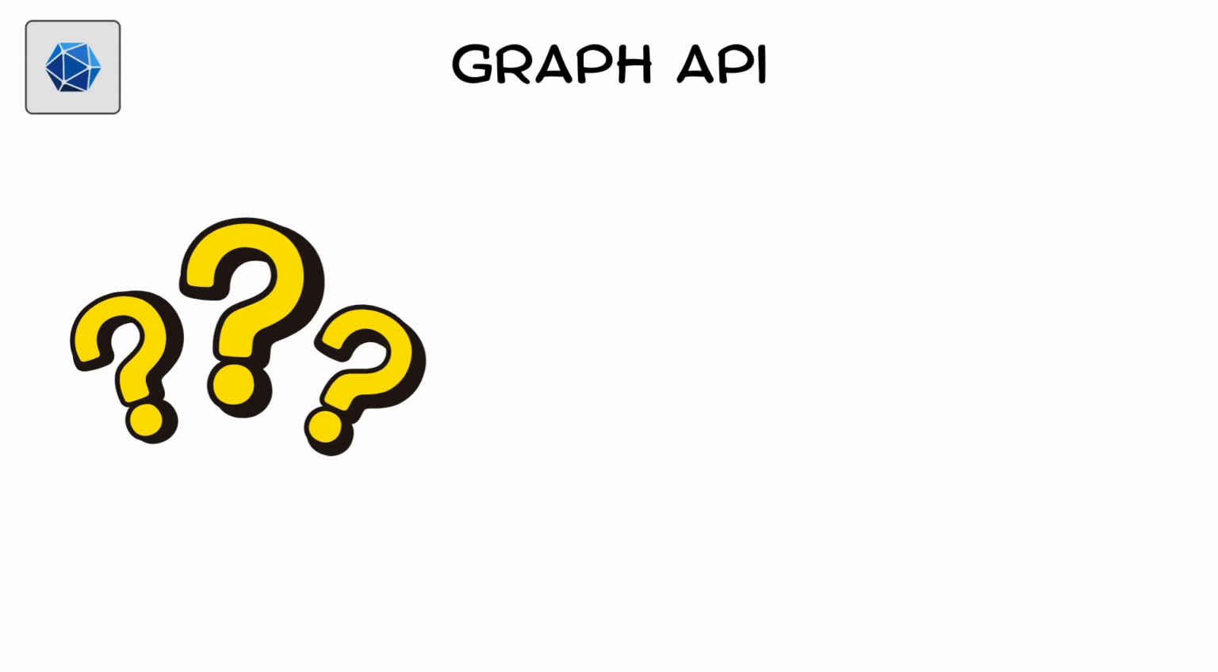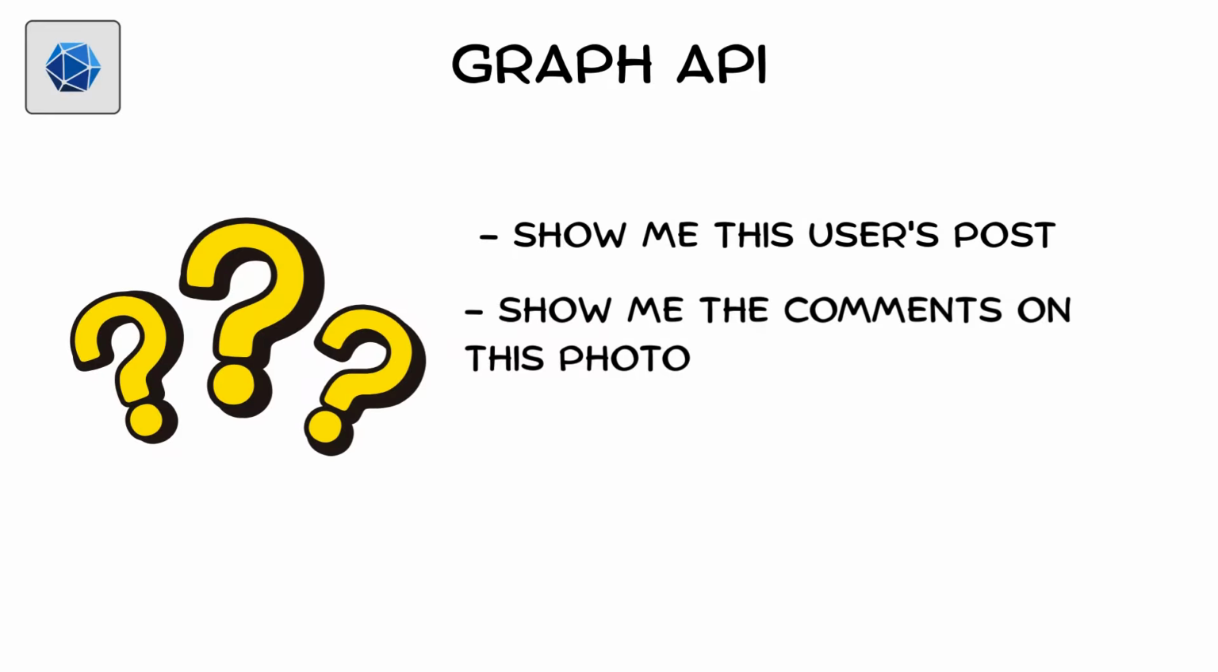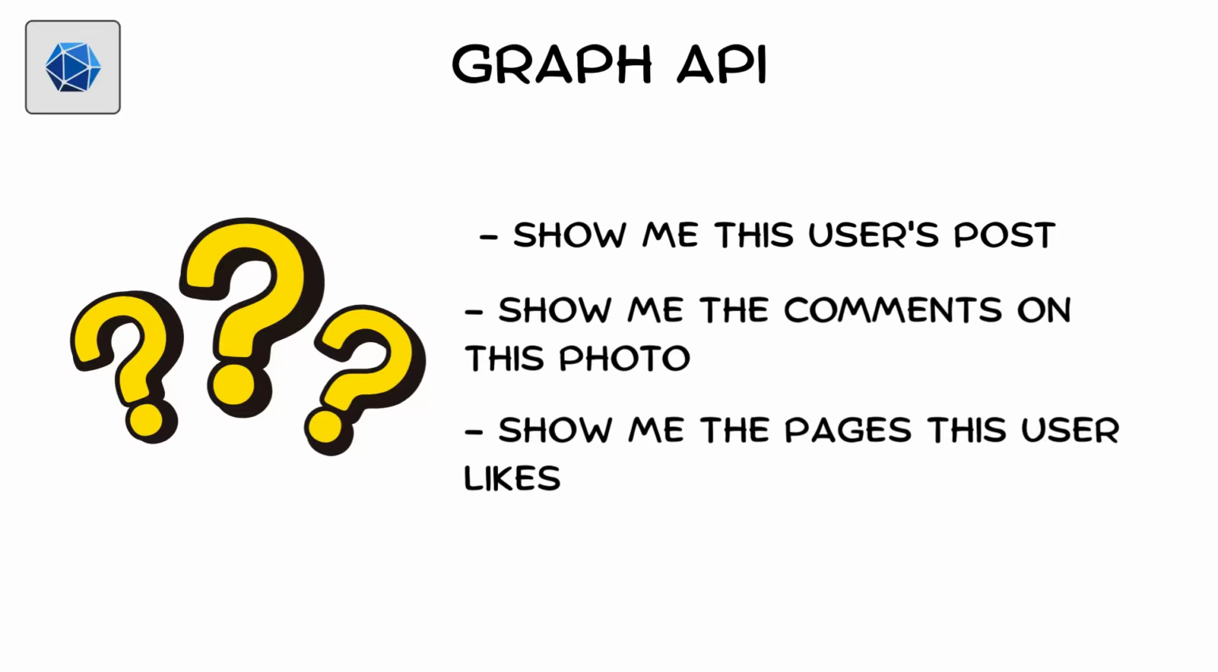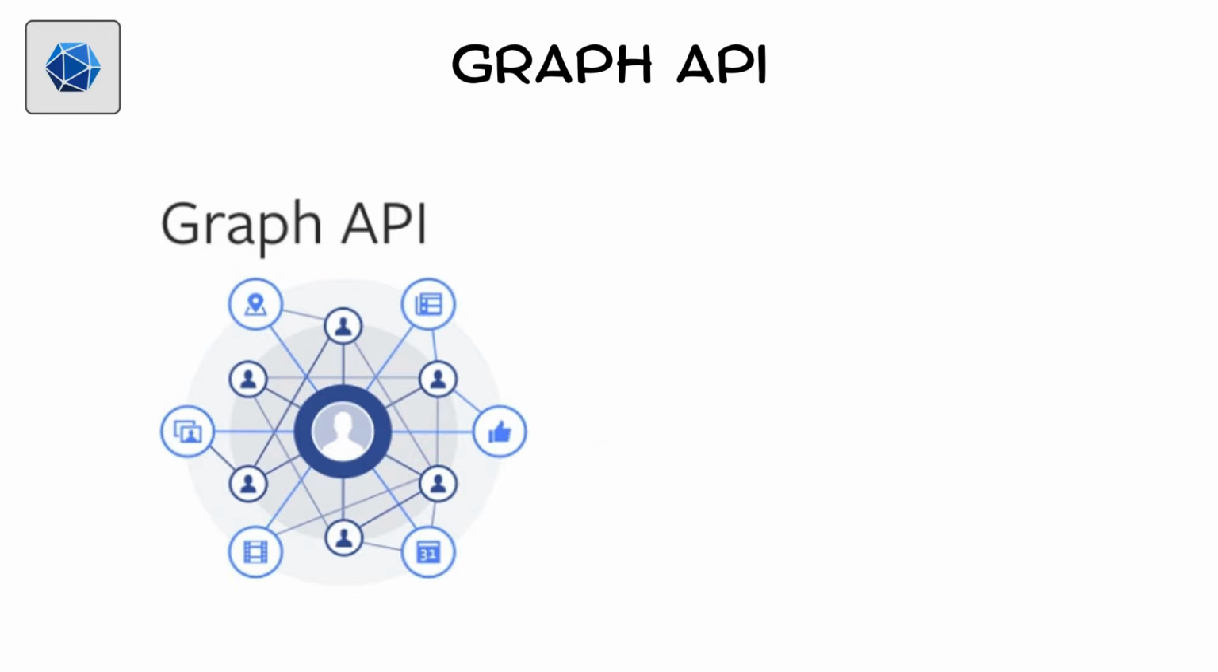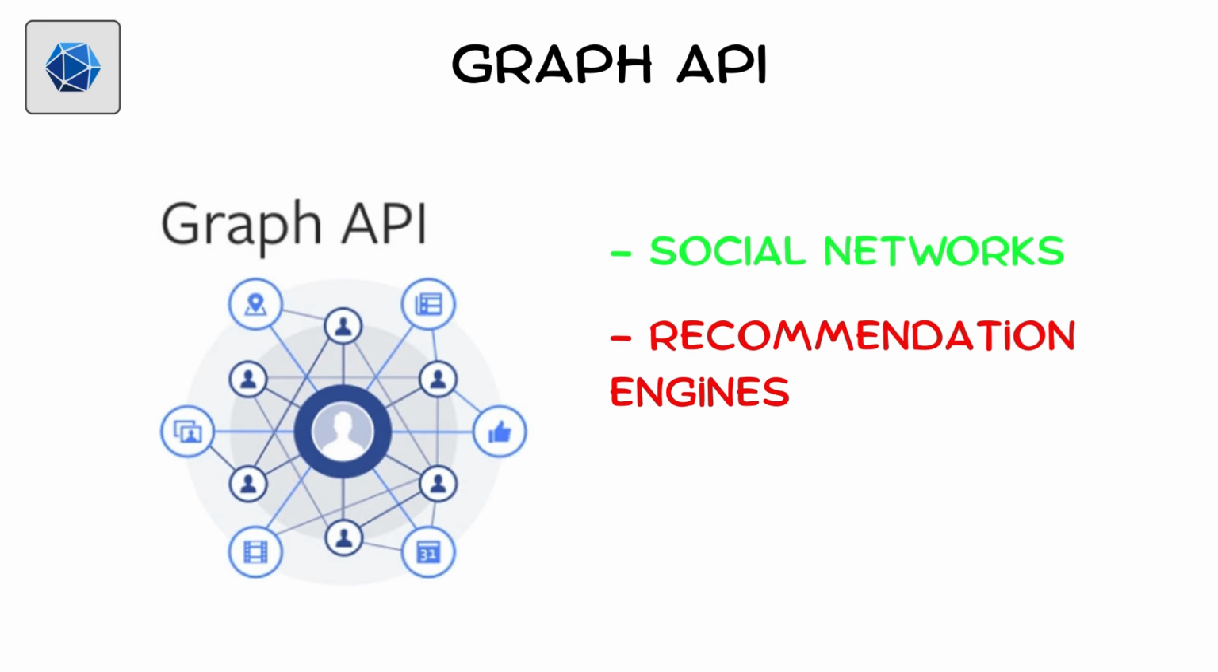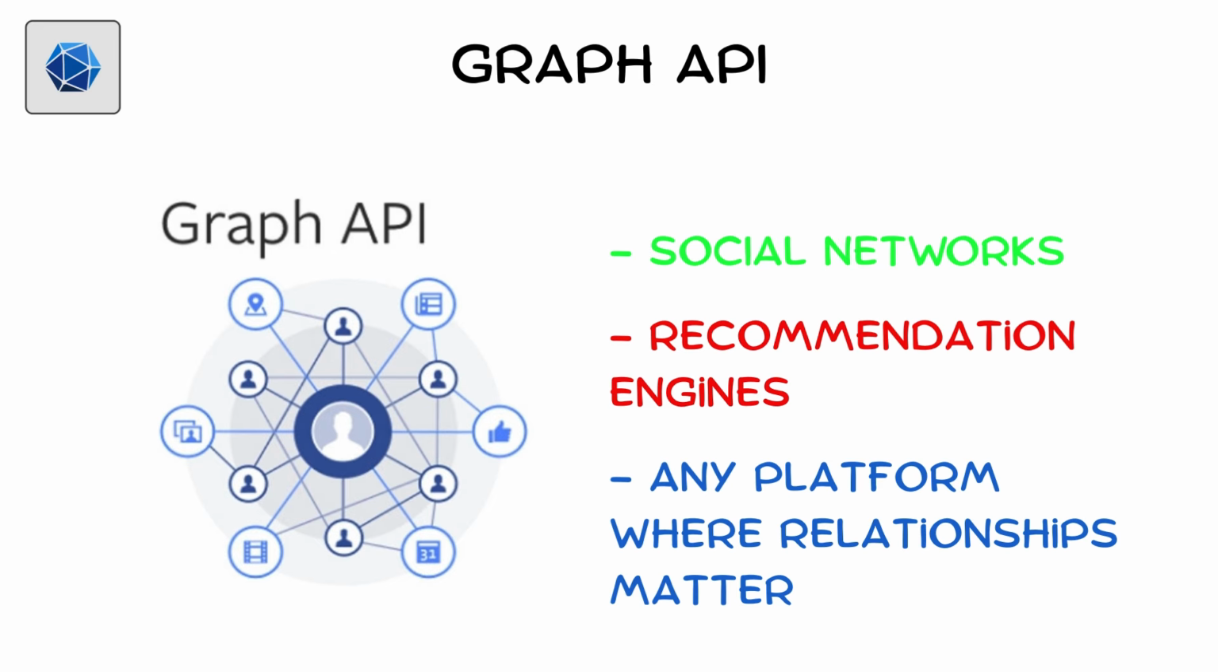You can ask questions like, show me this user's posts, show me the comments on this photo, show me the pages this user likes. The system then walks the graph and brings back everything connected. Graph APIs are excellent for social networks, recommendation engines, and any platform where relationships matter.